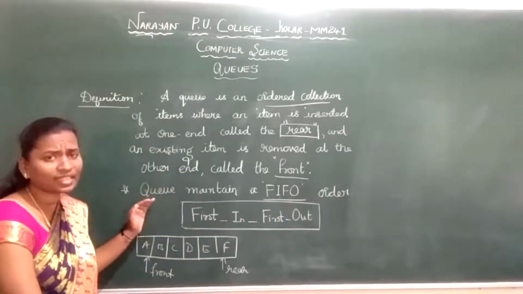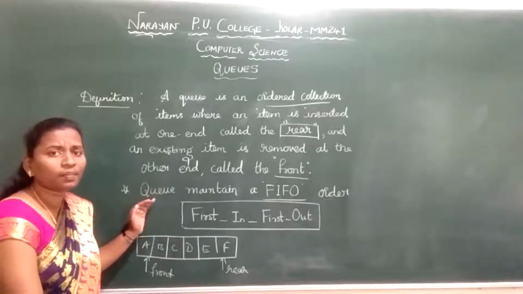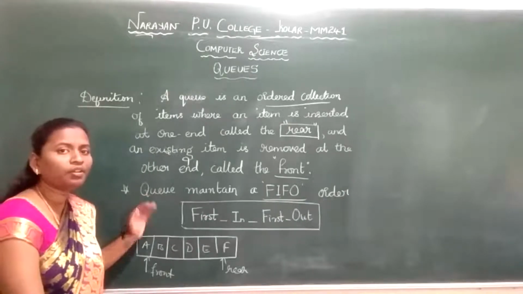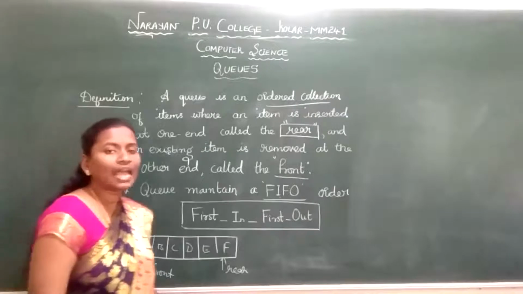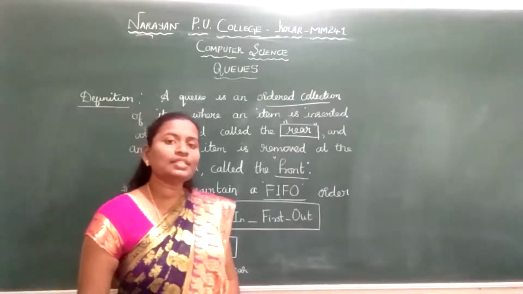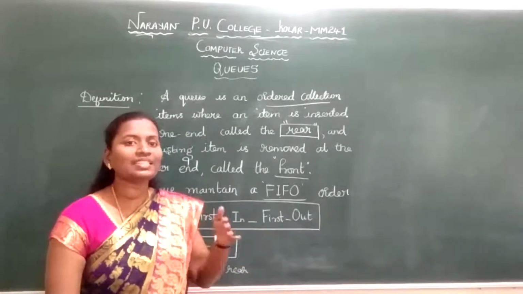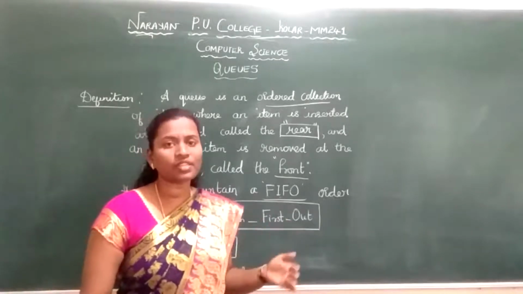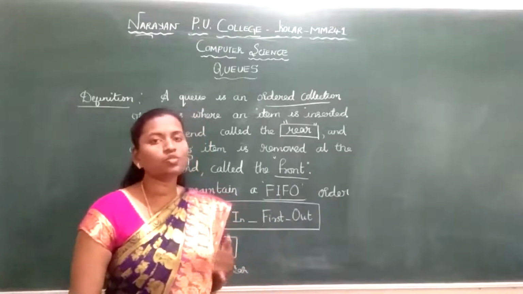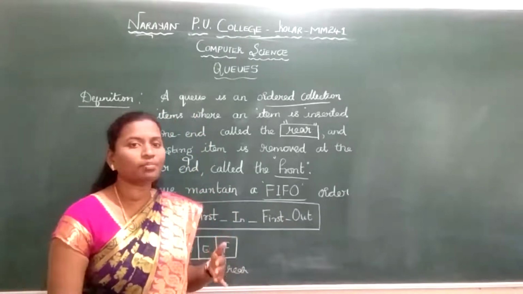The best example for a queue is students standing in a food court. When the food is served, the student at the front moves out. So it is first come, first served: whoever comes first will be served first. Students standing in the food court are the best example of a queue.